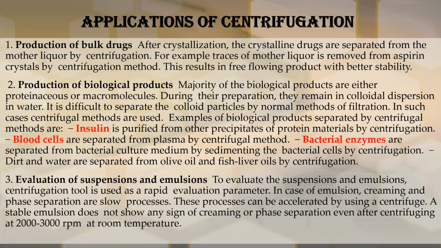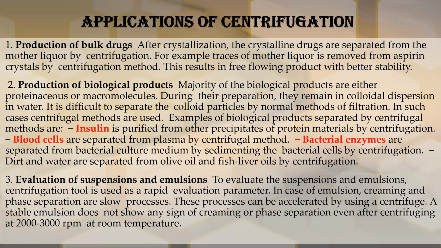In case of emulsion, the creaming and the phase separation are slow processes. So this process can be accelerated by the centrifuge. To accelerate the process, we use a centrifuge. A stable emulsion does not show any sign of creaming and phase separation. To analyze whether the emulsion we have prepared is stable,